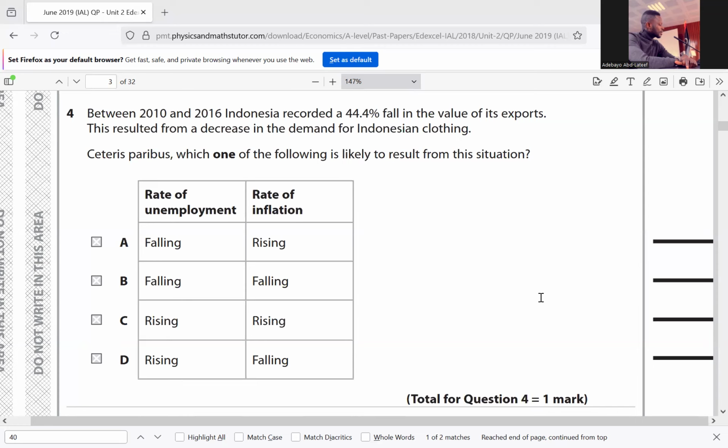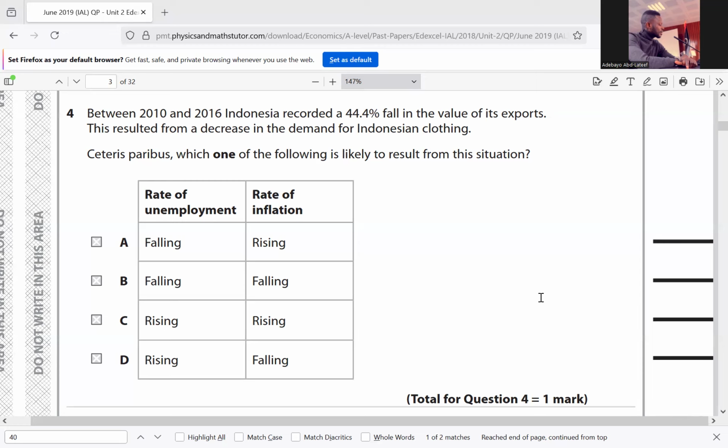They said between 2010 and 2016, Indonesia recorded a 44% fall in the value of its exports. A fall in the value of exports will bring about a rise in the rate of unemployment and bring about a fall in the inflation rate.